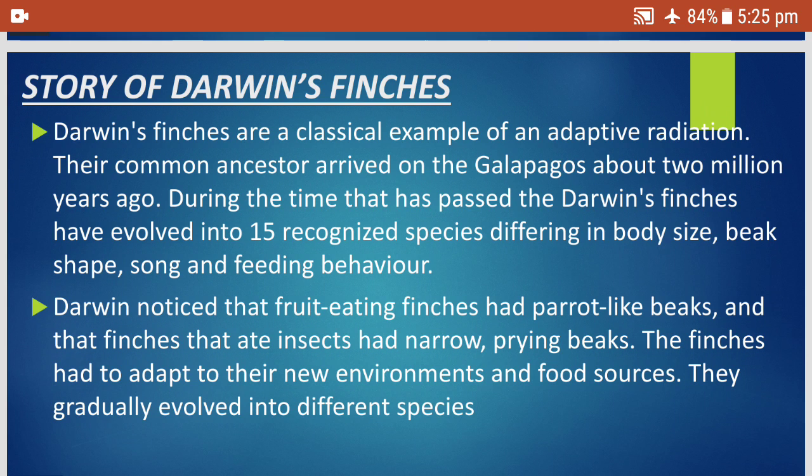Darwin's finches are a classical example of an adaptive radiation. Their common ancestor arrived on the Galapagos about 2 million years ago. During the time that has passed, Darwin's finches have evolved into 15 recognized species differing in body size, beak shape, song and feeding behavior. Darwin noticed that fruit-eating finches had parrot-like beaks and that finches that ate insects had narrow prying beaks. The finches had to adapt to the new environment and food sources, and they gradually evolved into different species.